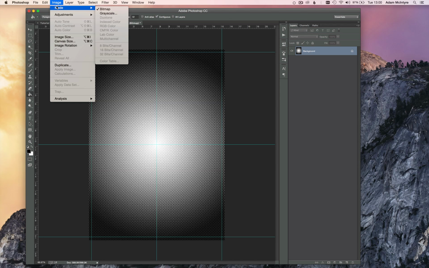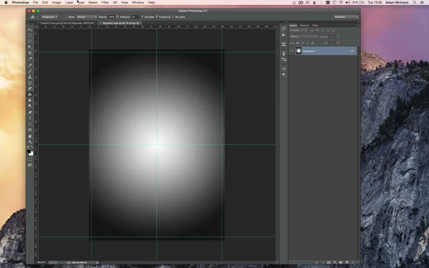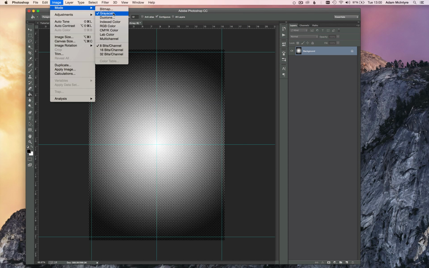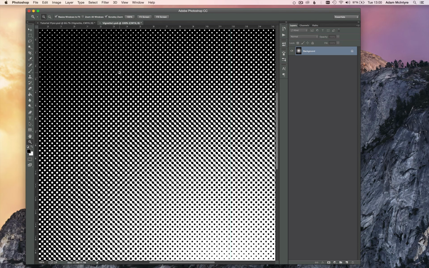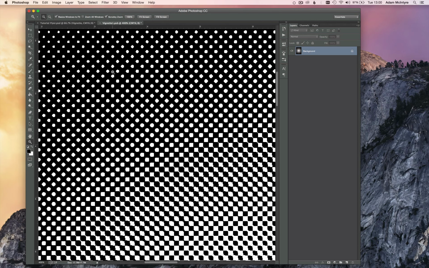Alright, so now back to Image, Mode, Grayscale, Image, Mode, CMYK. So the reason I went into that bitmap, if you've never used bitmaps before, converting a document into a bitmap turns it into just white and black pixels. So any pixels that are less than 50% black will turn to white, and any that are more than 50% black will turn to black.